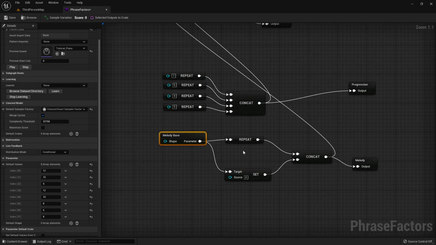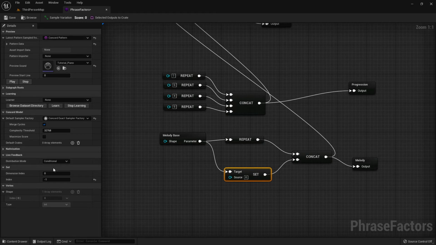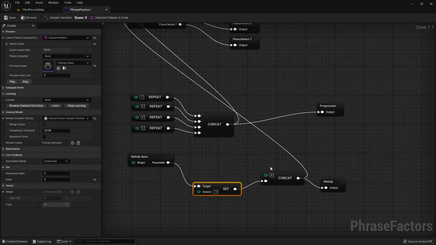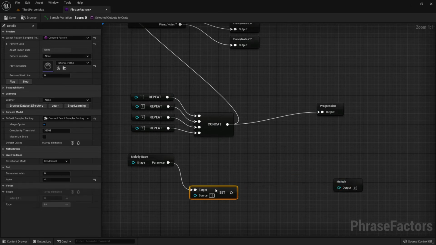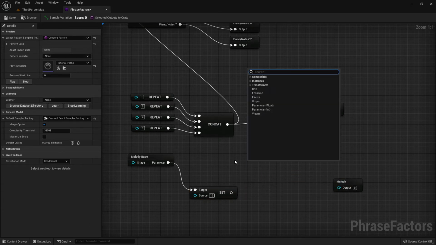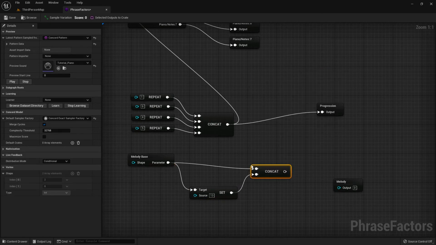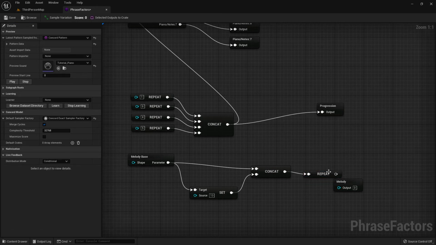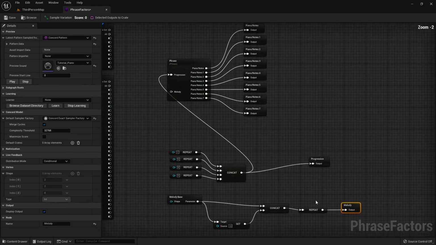For example, by setting index 4 to 13 and having these two alternate. So we will once again just concat these and then repeat this twice. Let's see what we have.